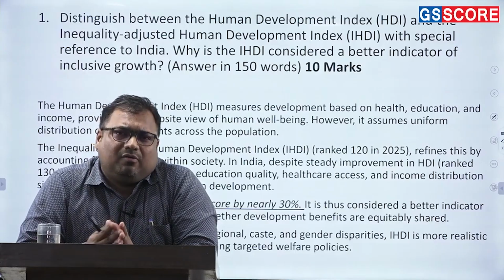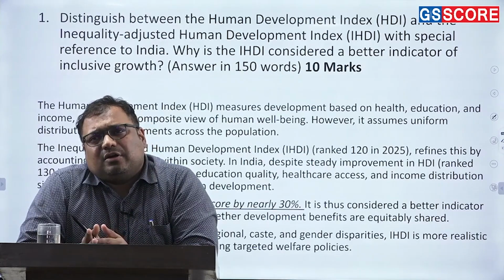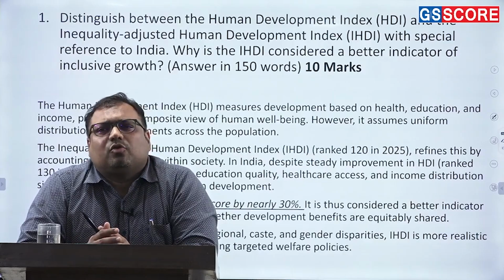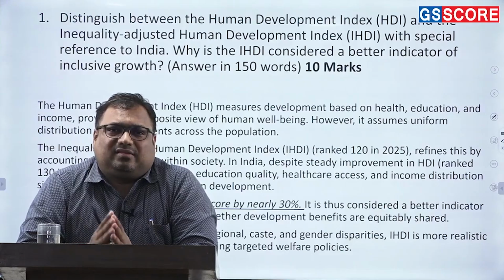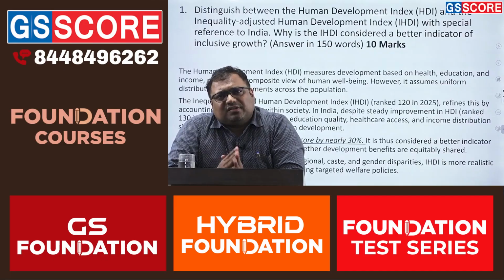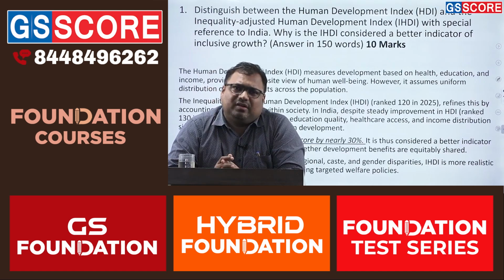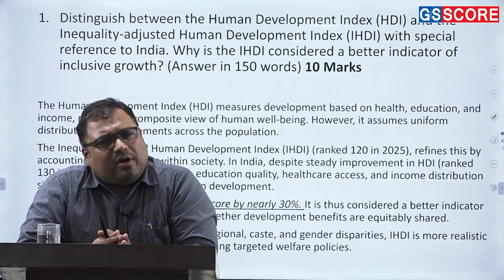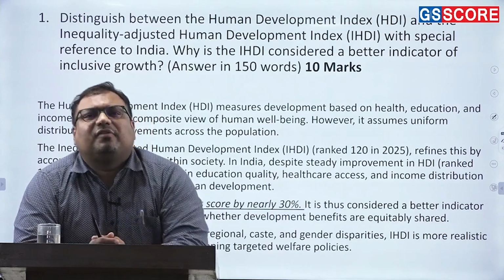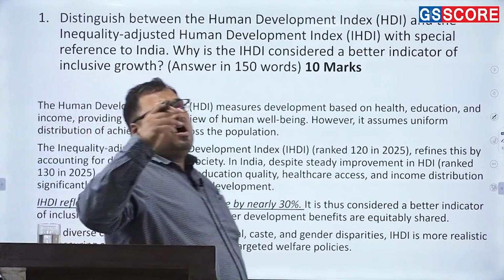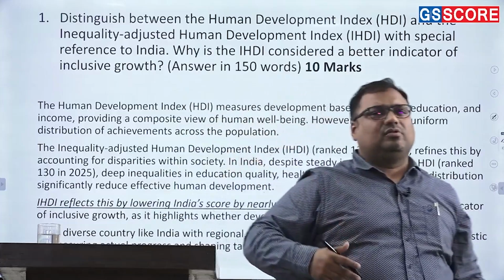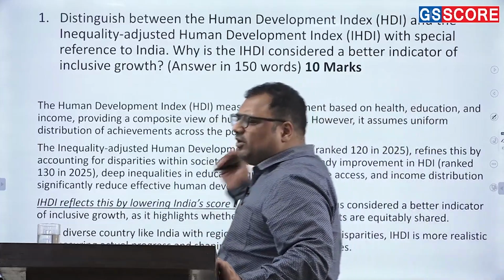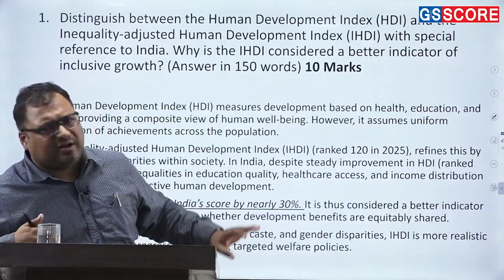For example, when we talk about India, India's development score today is close to 0.69 or 0.68, let's say. Meanwhile, when we adjust it for inequality, India's score becomes immediately 0.47. So 0.68 and 0.47. If you see, there is a difference of 30% in the score, meaning our score decreases by 30%.